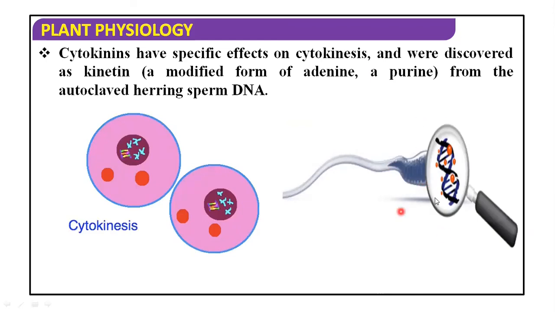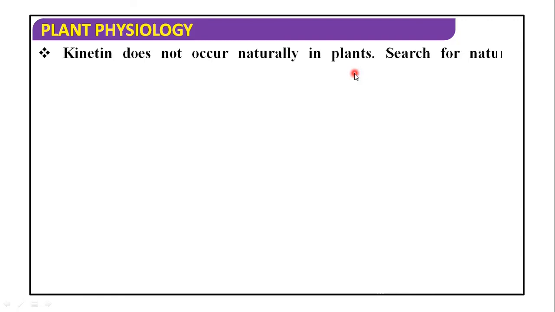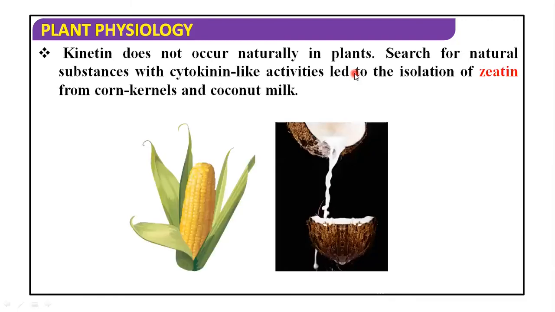See, this is the picture. Now, kinetin does not occur naturally in plants. Search for natural substances with cytokinin-like activities led to the isolation of zeatin from corn kernels and coconut milk.